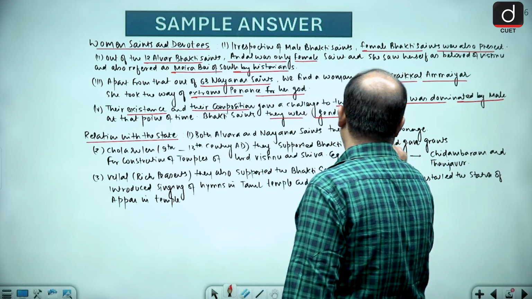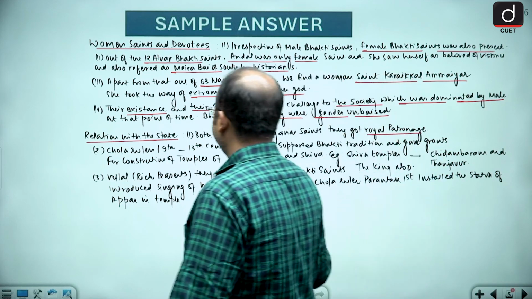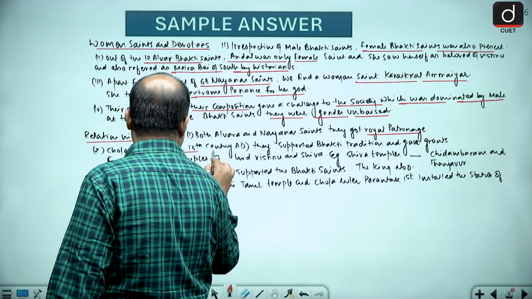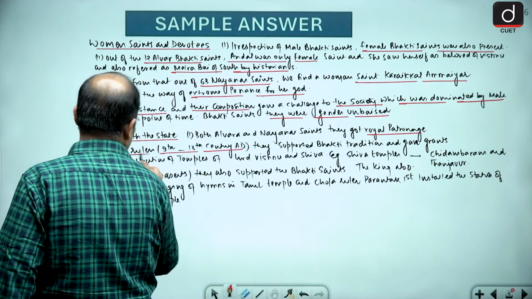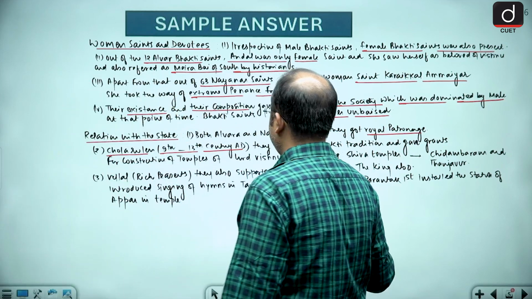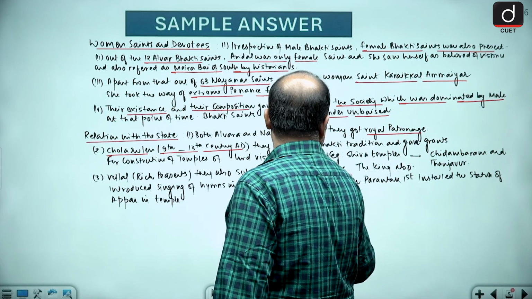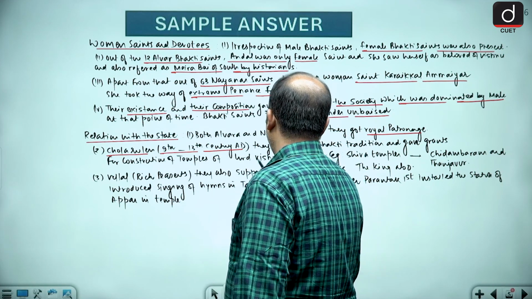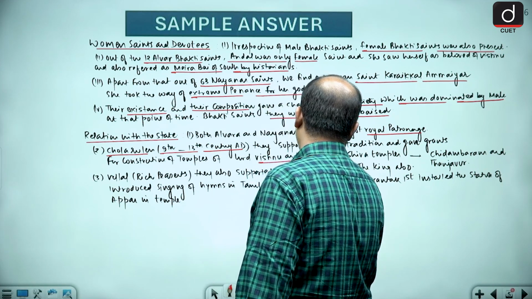So you will find that they got the royal patronage. Chola rulers from the 9th to 13th century AD supported the Bhakti tradition and gave land grants to create the temples of Lord Shiva and Vishnu.